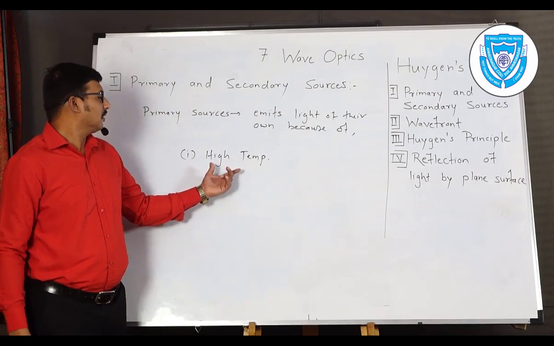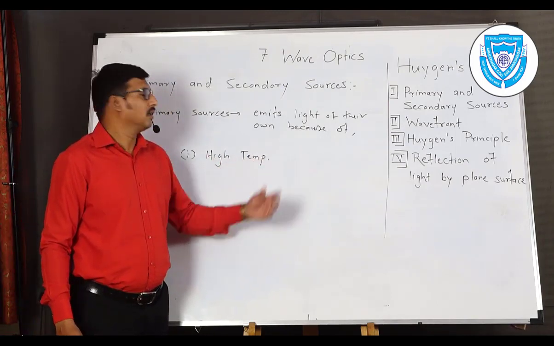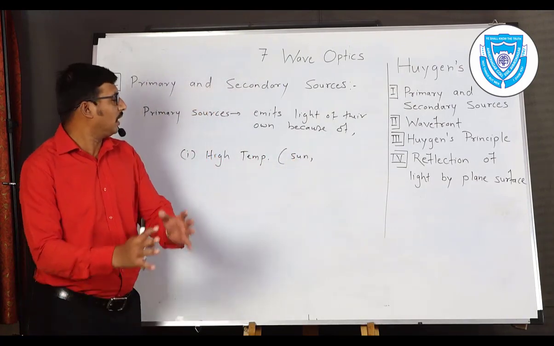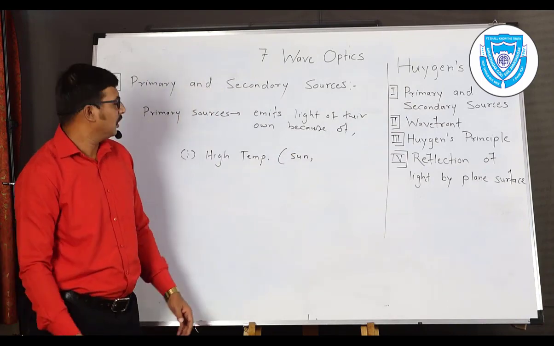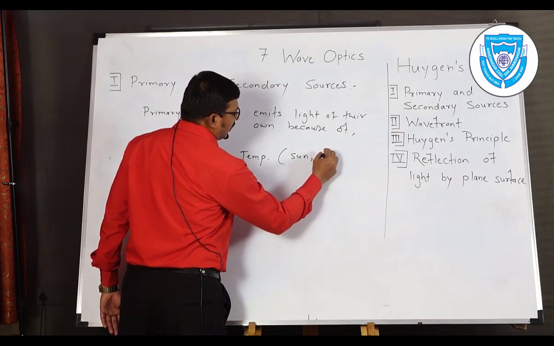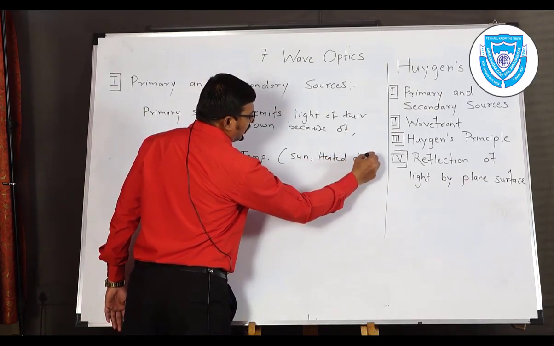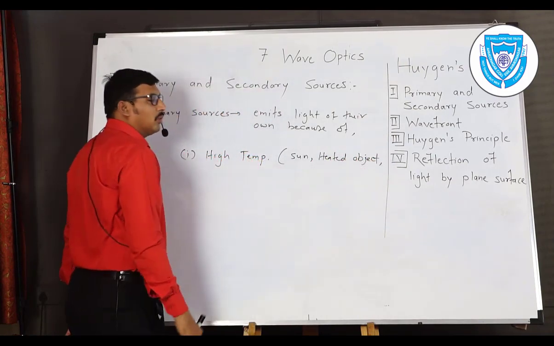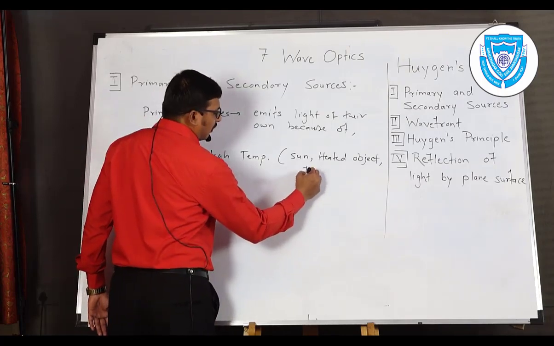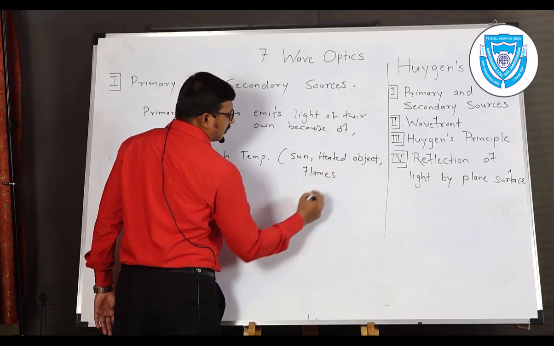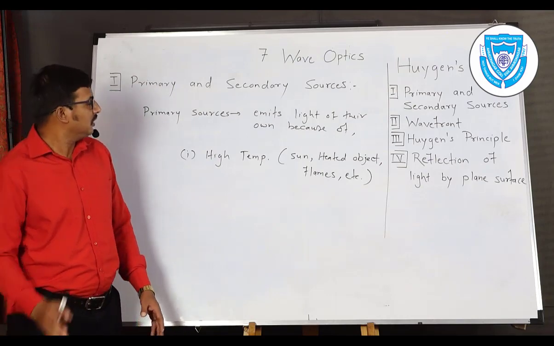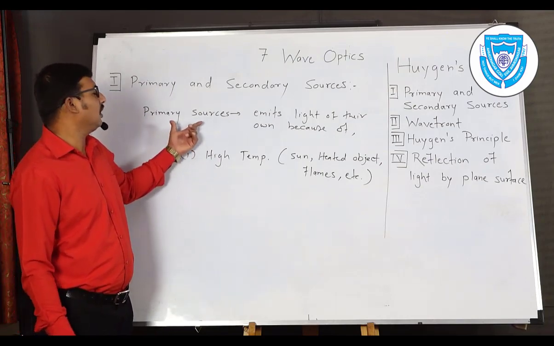For example, the sun. On the surface of the sun, because of high temperature, it continuously emits light in all possible directions. So the example is the sun, then heated objects. All heated objects act as primary sources; they emit light of their own. Then different types of flames, for example, a candle flame, etc. These sources act as primary sources.